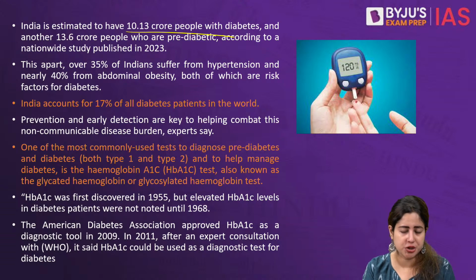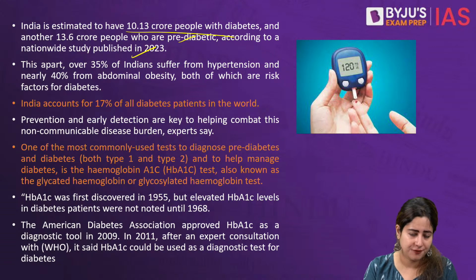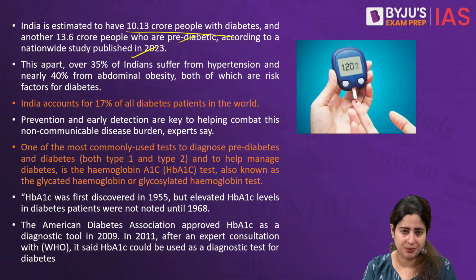Often it comes in conjunction with hypertension and obesity or chronic stress syndrome, all of which characterize modern life pretty effectively. By a study published in 2023, another 13.6 crore people are, if not diabetic, pre-diabetic, which means they already have insulin resistance. They have too high a level of insulin in their blood, and very soon the insulin shall not be able to regulate or control the blood glucose from spiking up.